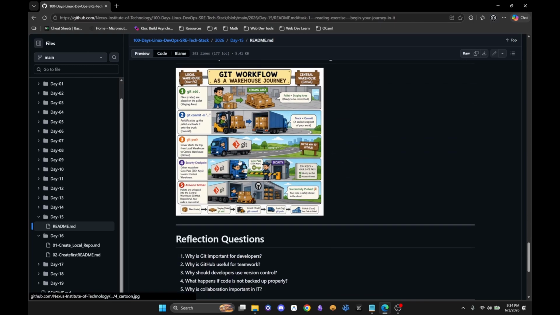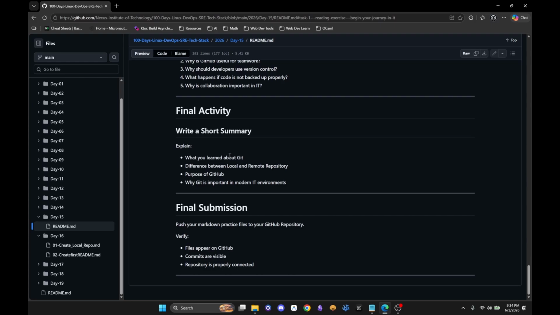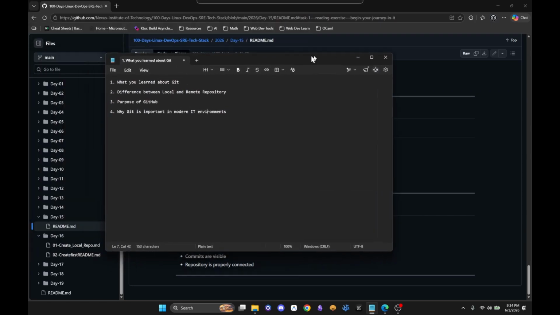But for task 5, near the end, after you've answered the reflection questions, head over to the final activity. And instead of creating a Git repository and then storing that code in your remote repository afterwards, after you do all of the git commit, git add dot, and all those other commands, which we haven't covered in day 15 or even in the previous days, I just want you to create a notepad, and then within your notepad, just copy these 4 questions, right? The questions that it's asking you to explain, and store them in your notepad like this.